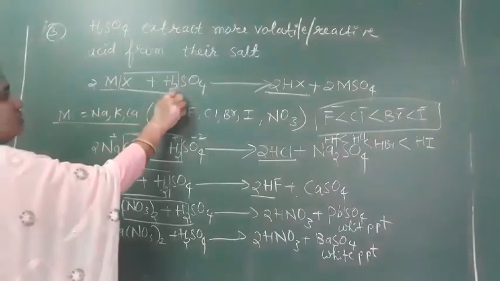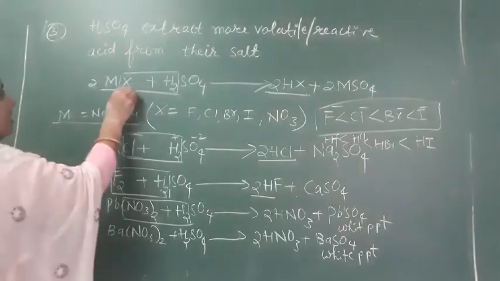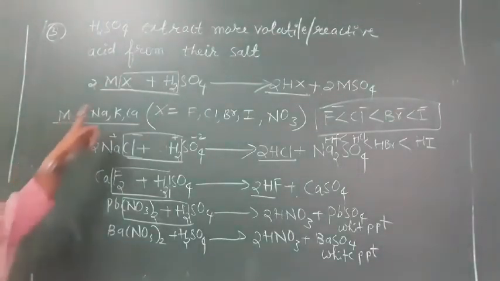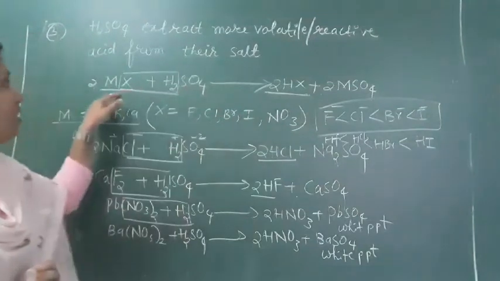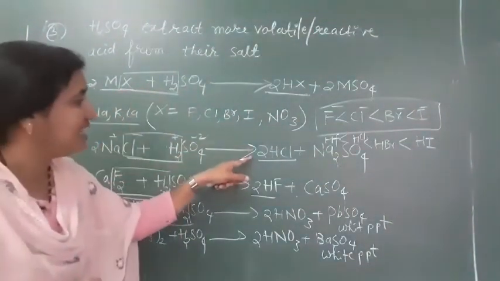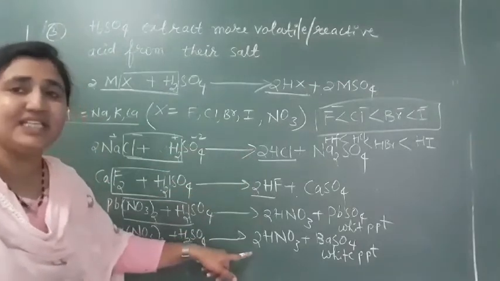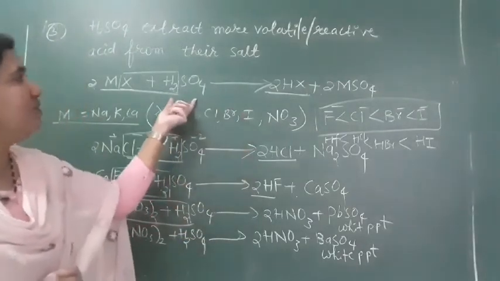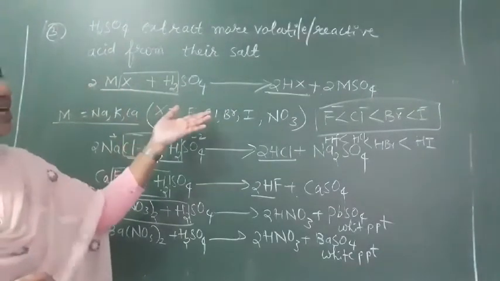So this H2SO4 is less volatile, so it reacts completely with these salts and extracts the acid from their salt. We are getting hydrogen chloride, hydrogen fluoride, nitric acid, all acids, the more volatile or more reactive acids.